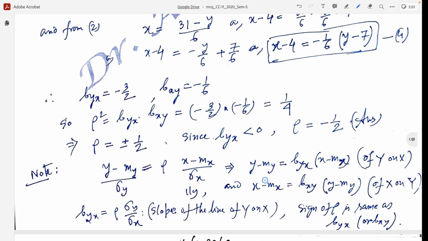And similarly, we can get the regression line of x on y, x minus mx equal to bxy bracket y minus my. And the sign of rho, the correlation coefficient, is the same as the sign of byx or bxy.